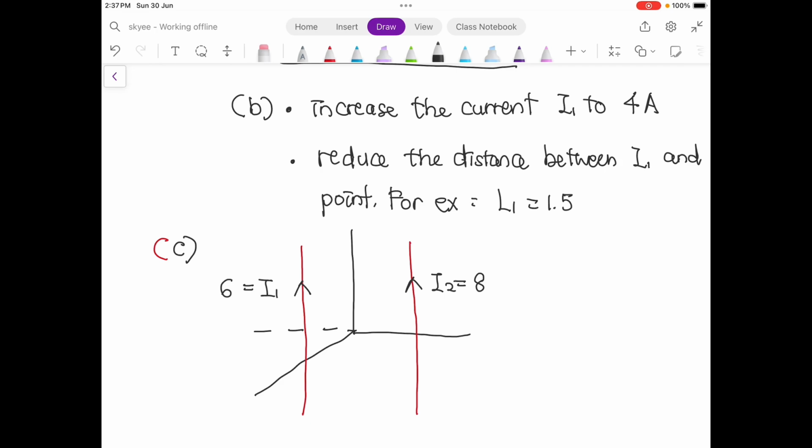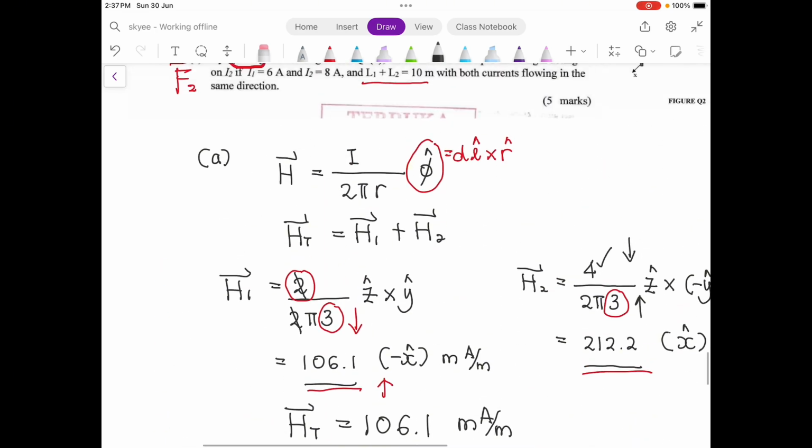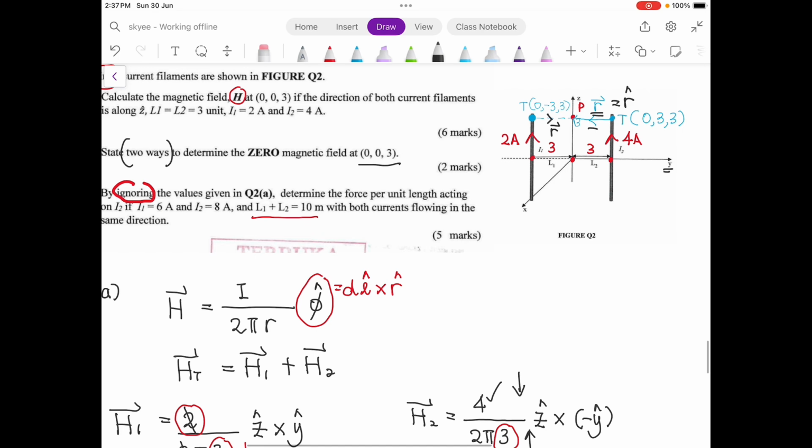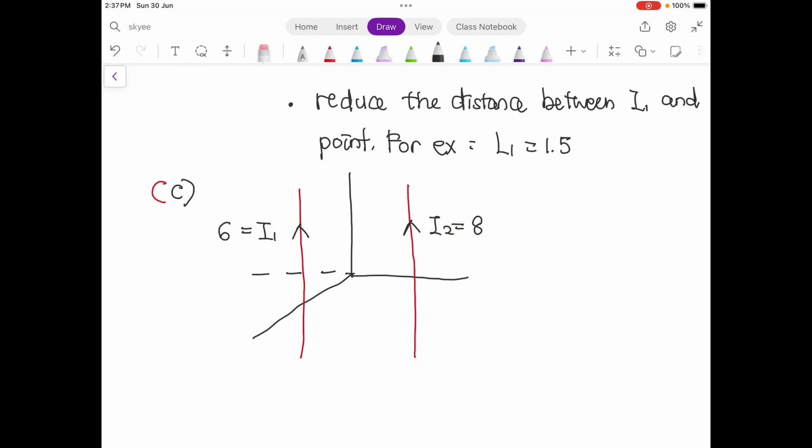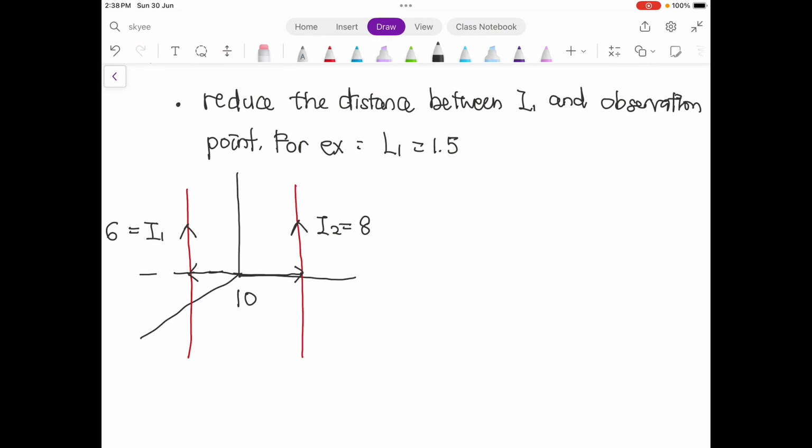So L1 plus L2, see this, where is L1 and where is L2? The separation between them is 10, meaning that from here up to here is 10 units. The currents are in the same direction. You are required to find F2, which is the force acting on I2.